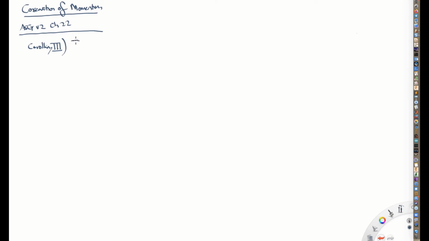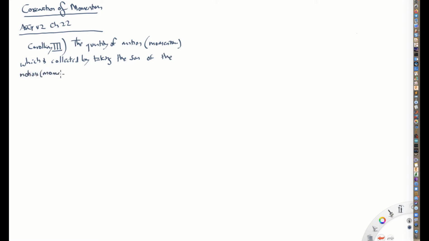I'm just going to write it out and then I'll explain it. He says that the quantity of motion, and remember, by quantity of motion he means what we would call the momentum, which is collected, kind of added up, by taking the sum of the motions, or momenta. Sometimes he calls quantity of motion motion.